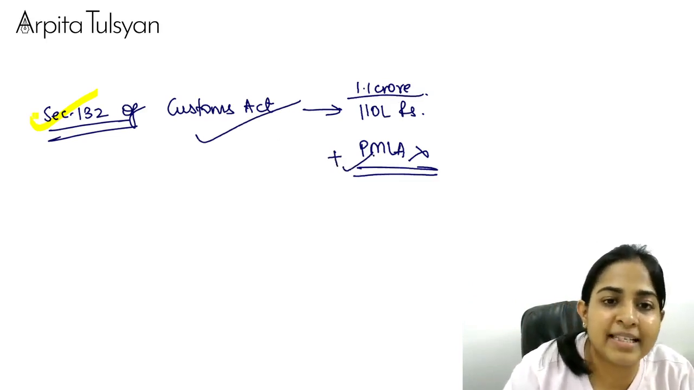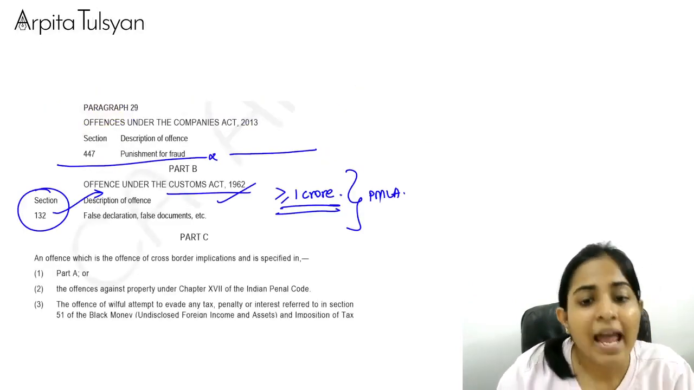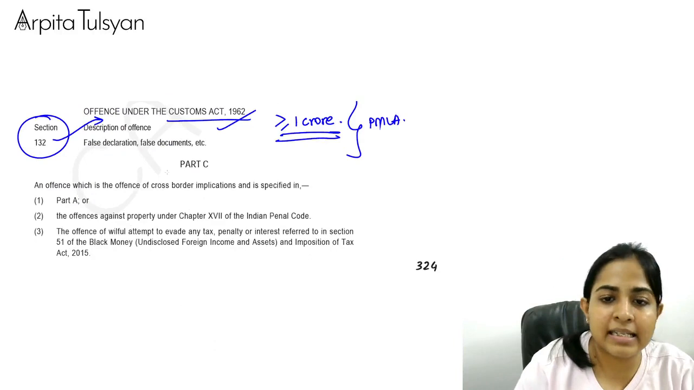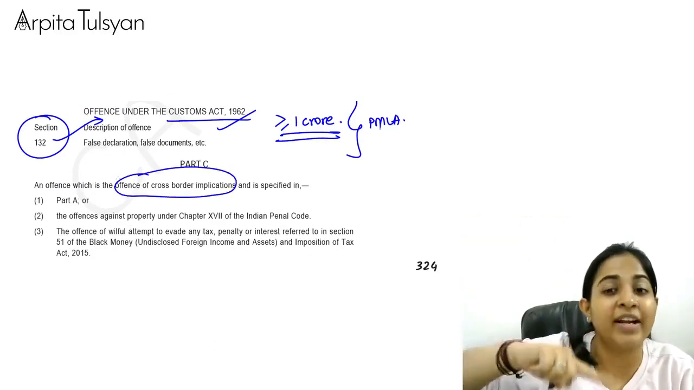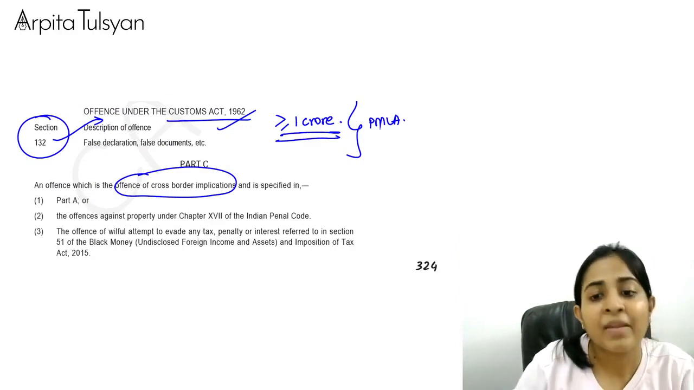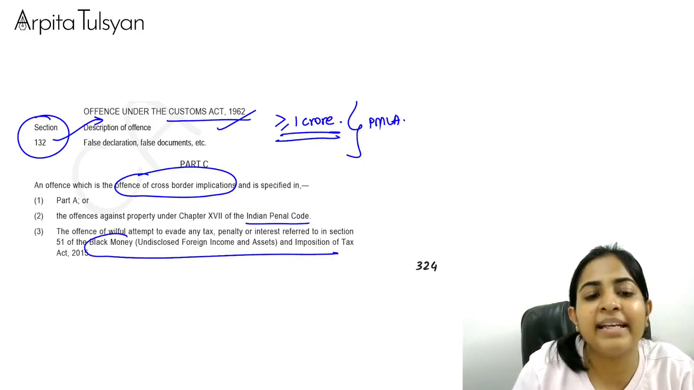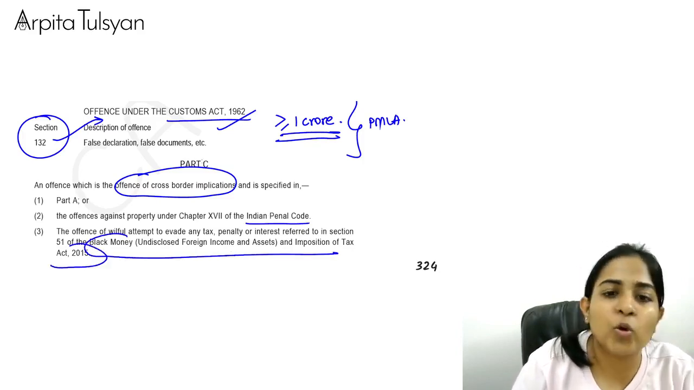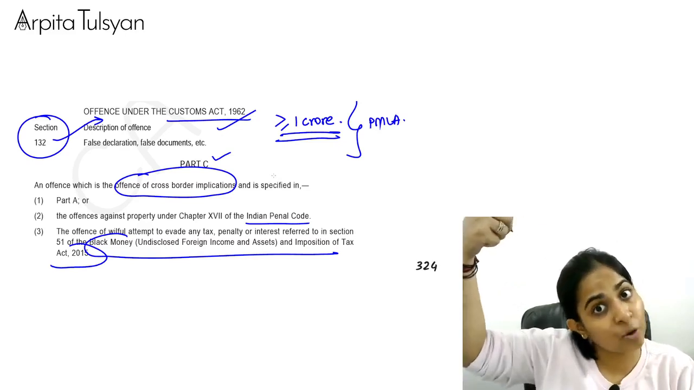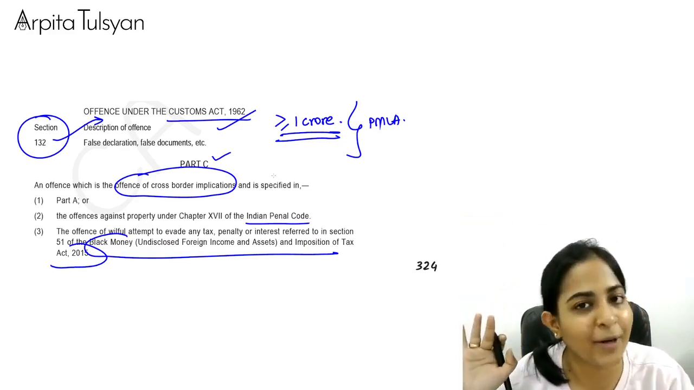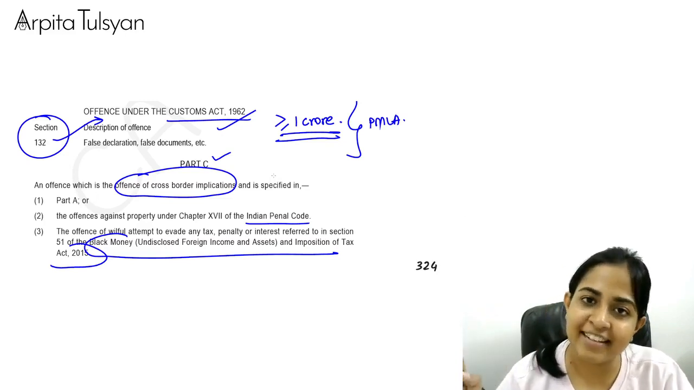So just remember this, section number 132 of the Customs Act. And then Part C. Part C has some offenses which relate to cross-border implications, meaning where even another country is involved, plus some offenses of IPC, plus some black money related transactions. Those are covered in Part C. Part C has no limit. Part A has no limit. Only Part B has a limit of more than or equal to rupees 1 crore. I hope I am very clear till here.